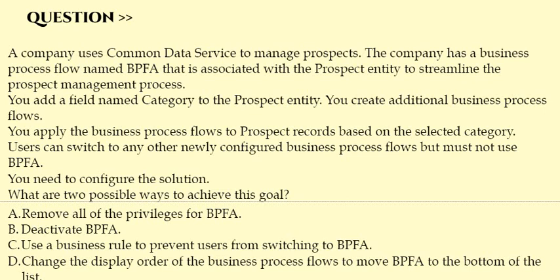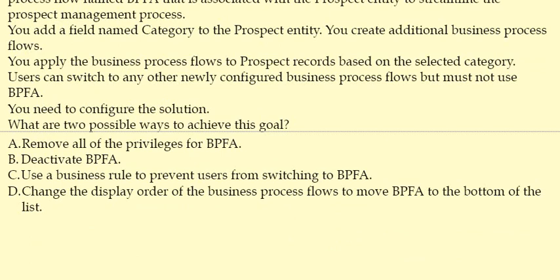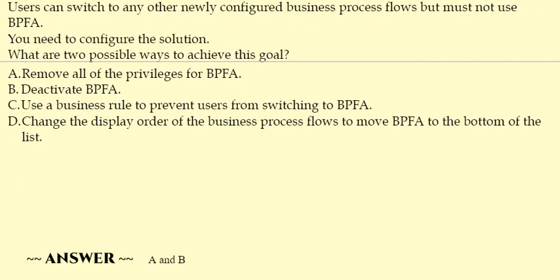You need to configure the solution. What are two possible ways to achieve this goal? Option A. Remove all of the privileges of BPFA. Option B. Deactivate BPFA. Option C. Use a business rule to prevent users from switching to BPFA. Option D. Change the display order of the business process flows to move BPFA to the bottom of the list. Correct answer is option A and option B.